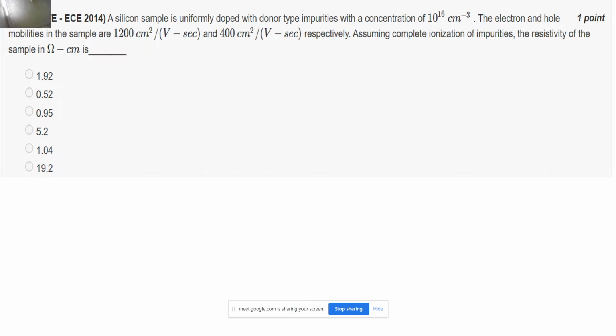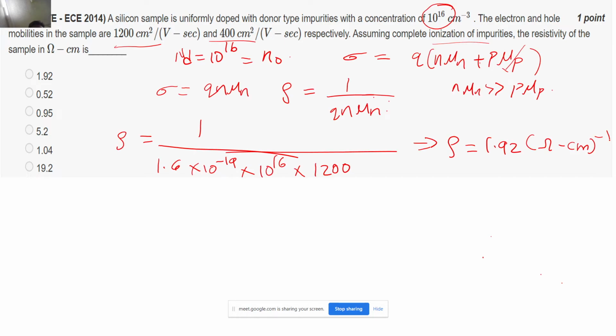After just putting in the values, 1.6 into 10 to the power minus 19, n is given as 10 to the power 16, and mu n is given as 1200, right? If you put these values, then you will get rho as 1.92 ohm centimeter. So this is the correct answer for this question. And this is the last GATE question, I guess. No, we have one more.